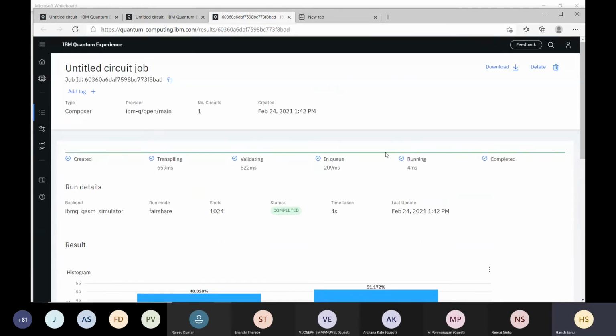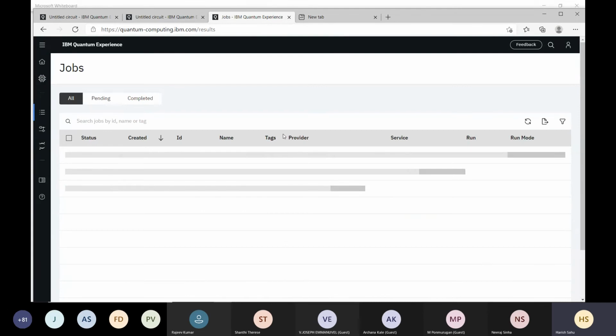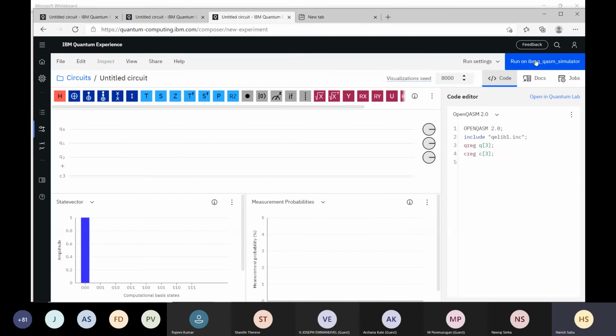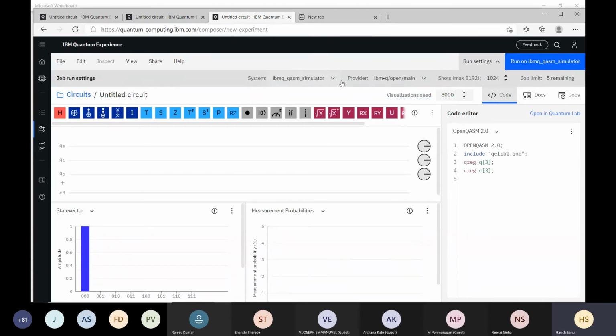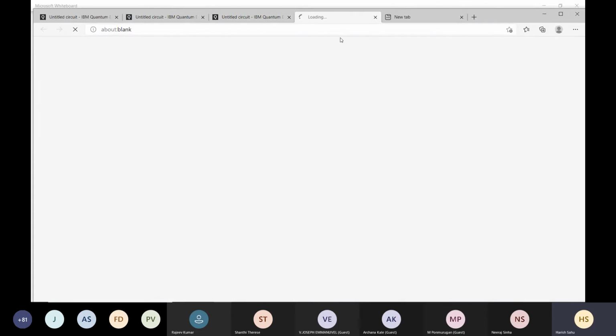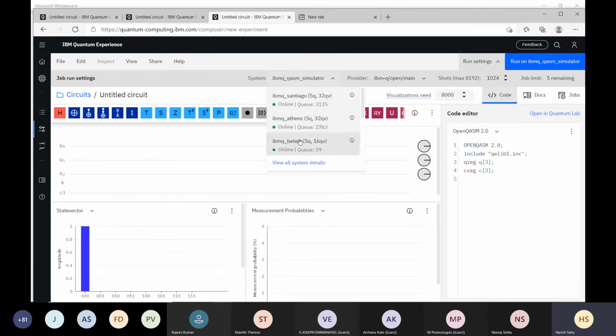But this we have done on a simulator, and on a simulator we are assuming that things are perfect. Suppose you run the same thing on an actual device, then what will happen? See here, in the setting I am changing. Are everyone with me? The same thing earlier I ran on a simulator; now I am going to run it on an actual device. I choose this device, Bellum. It has few qubits, but let's run it on that device.